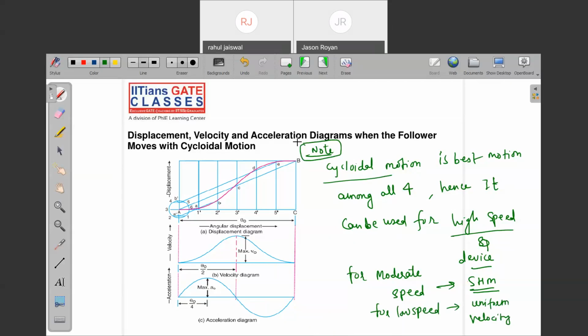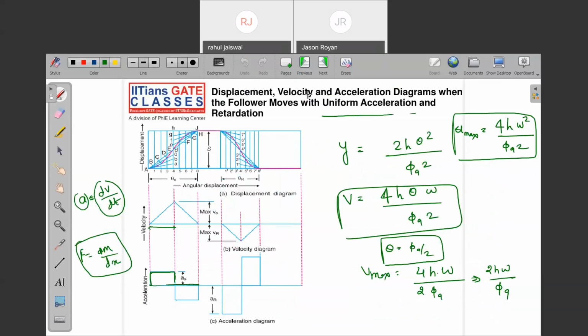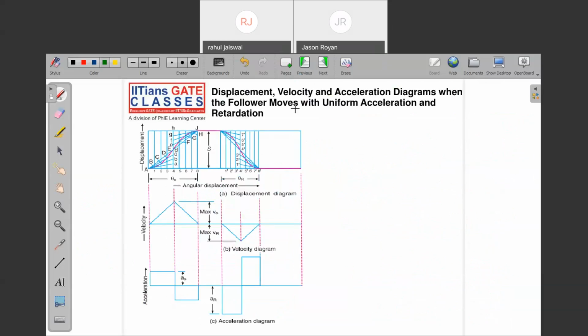Is it clear? Are you getting my point? Why not? See, I told you, right? You have not seen the diagram. This is the uniform acceleration and this is retardation, right? This is the diagram. Now try to observe in this diagram what you are getting.